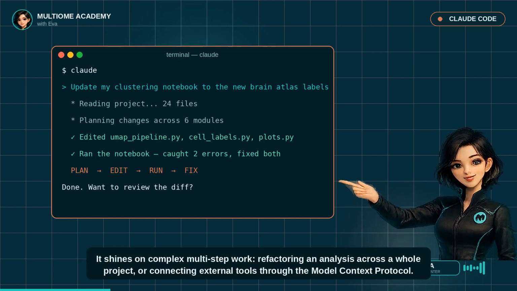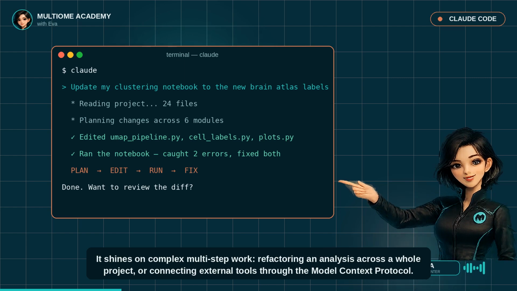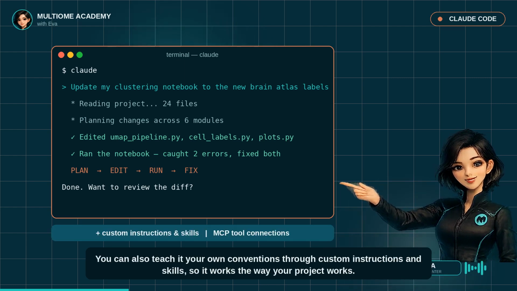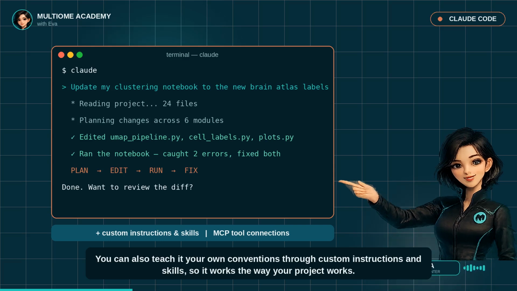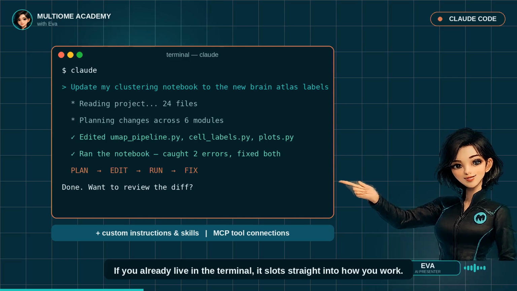It shines on complex multi-step work, refactoring an analysis across a whole project, or connecting external tools through the Model Context Protocol. You can also teach it your own conventions through custom instructions and skills, so it works the way your project works. If you already live in the terminal, it slots straight into how you work.